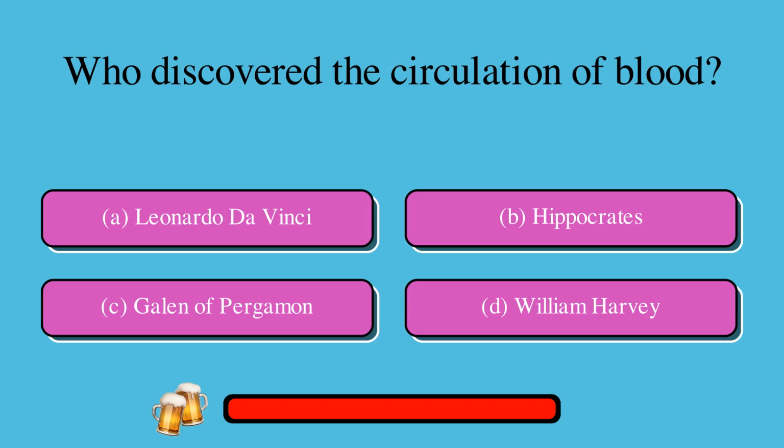Which of the following individuals discovered the circulation of blood? Is it A. Leonardo da Vinci, or B. Hippocrates, or C. Galen of Pergamon, or D. William Harvey? The correct answer is D. William Harvey.